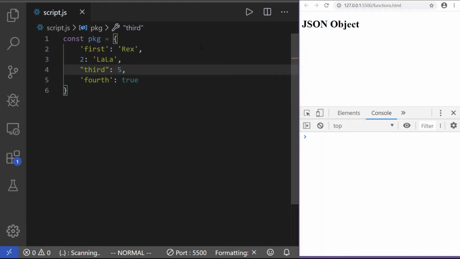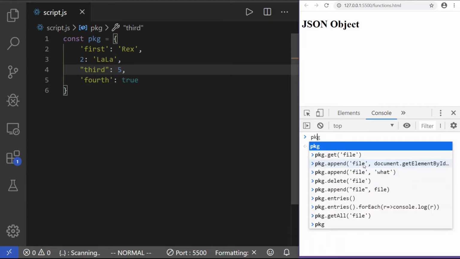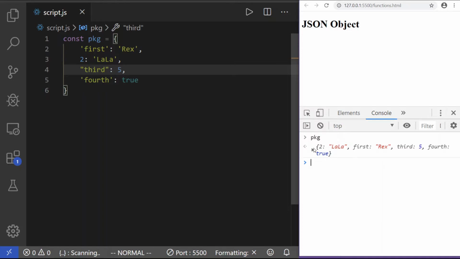So let's print that out in the console on the right. We have the PKG. So right now we have a package, an object with a number. These are strings right now. They're registering as strings, but here this 2 is a number. This first is a string with single quotes. The third is a string with double quotes, and the fourth is a string with single quotes. We got values of a string, number, and Boolean.